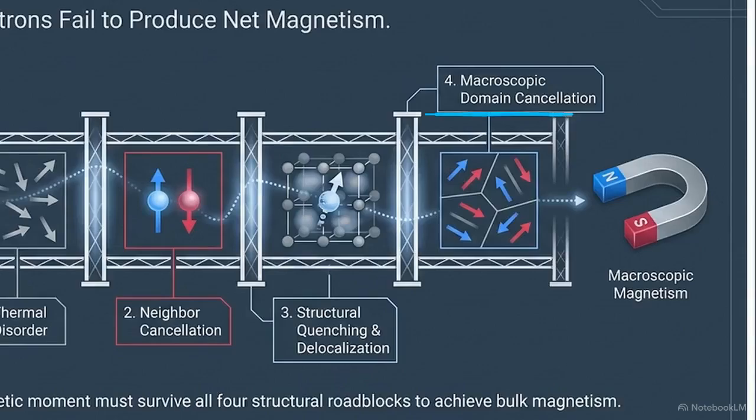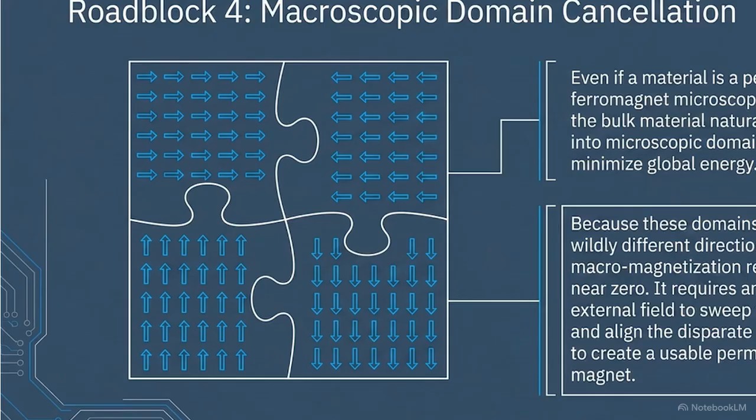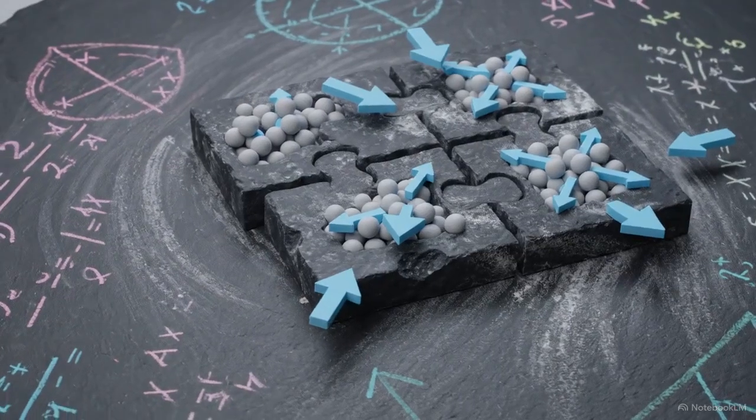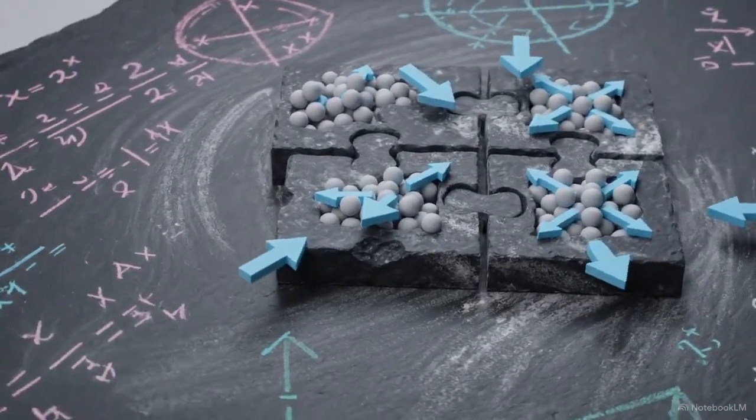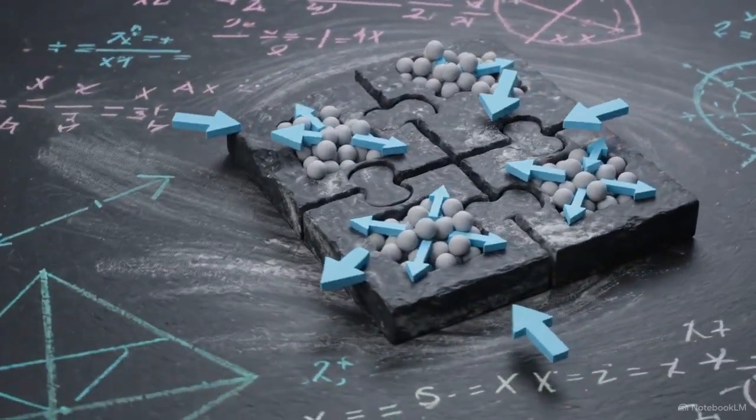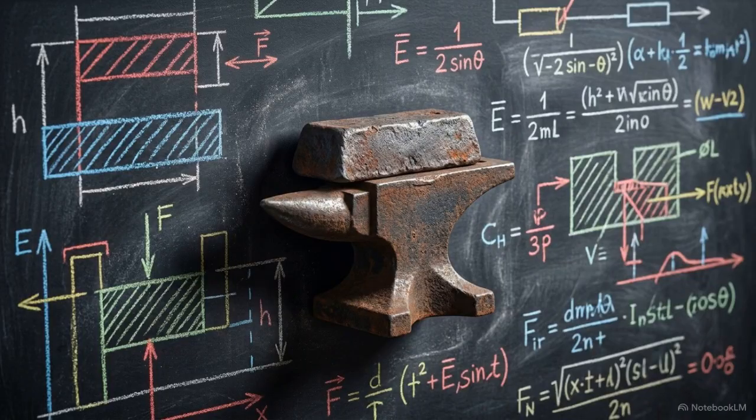The final hurdle appears even after a material achieves parallel atomic alignment. As shown in this graphic, the bulk material naturally fractures into microscopic domains. Within each domain, atoms align, but the domains themselves point in different directions. The material splits this way to minimize its global energy, avoiding the cost of a unified external field. Nature effectively sabotages macroscopic magnetism by forcing billions of perfectly aligned atoms to turn against each other and cancel out their collective magnetic field.